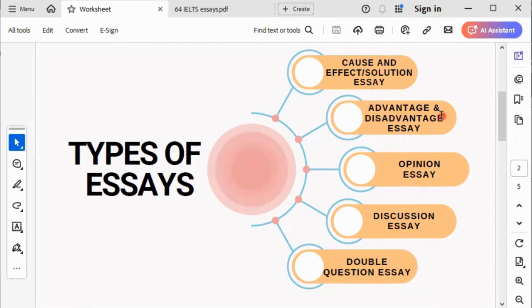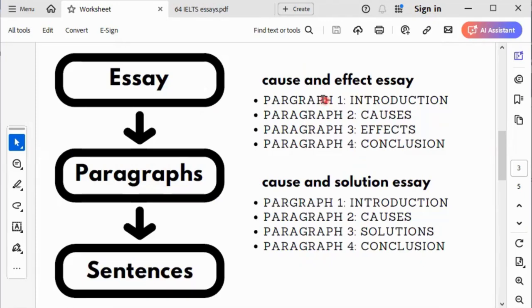So my focus in this lesson is how to write a cause and effect essay and how to write a cause and solution essay. I'm going to show you the steps, like what you can see on the screen now. These are the steps, the paragraphs. And then we're going to look at some examples.